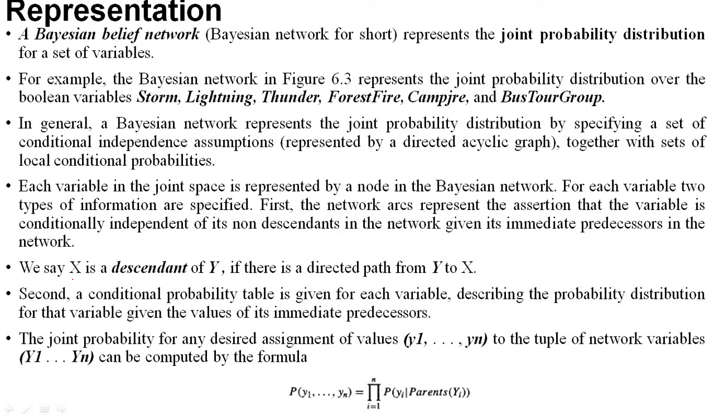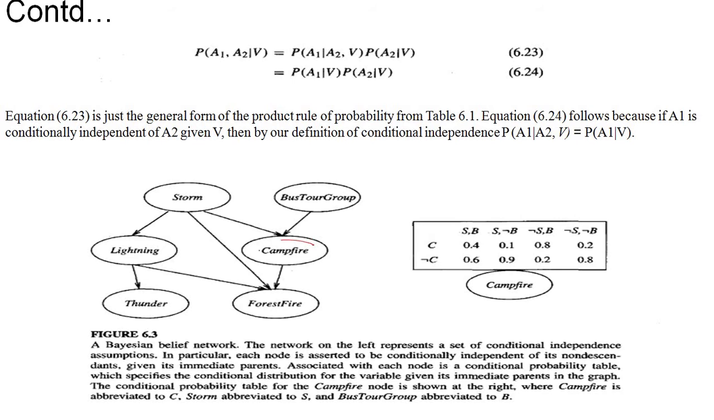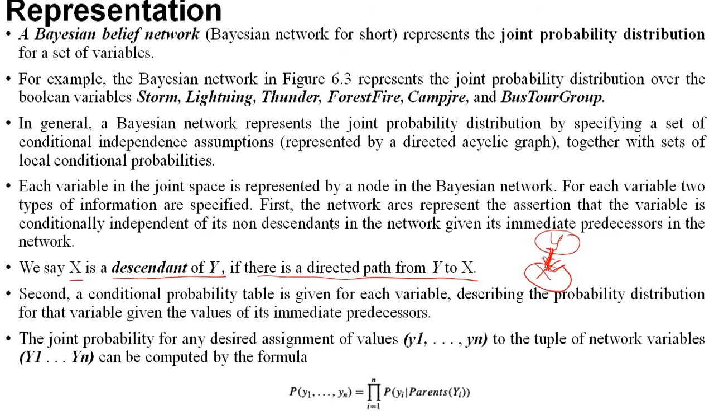We say that x is a descendant of y if there is a directed path from y to x. So I can say campfire is a descendant of Buster group because there is a directed path. Campfire is also a descendant of storm because there is a directed path. Like this. The second piece of information is the conditional probability table.